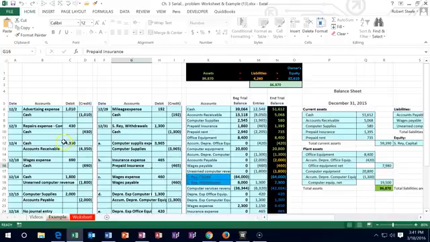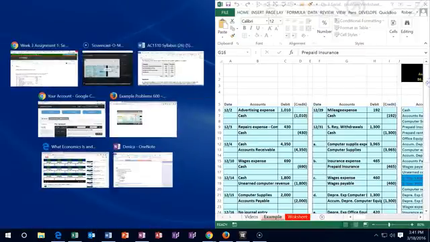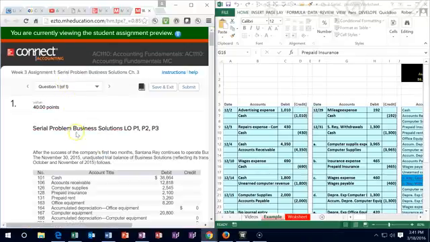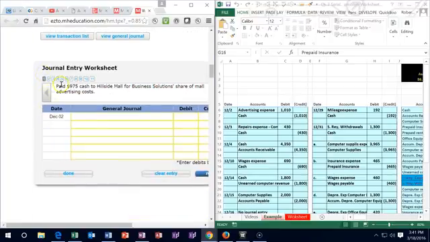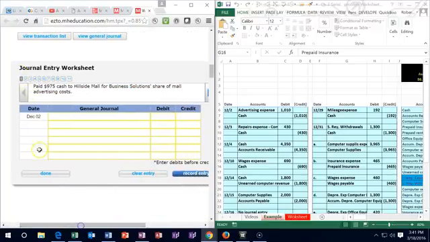And you might ask, well, how might that work? For example, you could take this, pull it and snap it to this side, and then open up Connect on the other side. You don't have to do it side by side, but this is one way to look at it. And if we scroll down to where we actually enter the data with these journal entries, the first one is to pay $9.75 cash to Hillside Mall for Business Solutions' share of mall advertising costs.